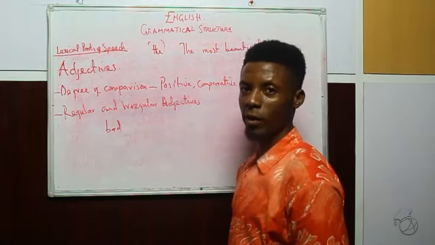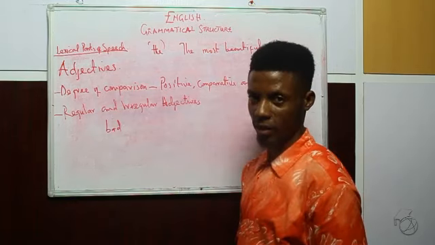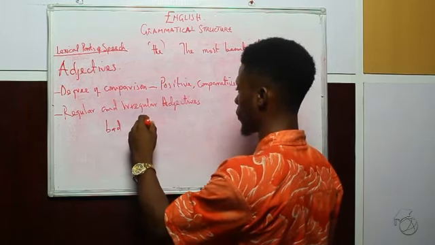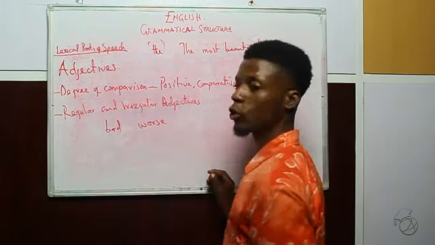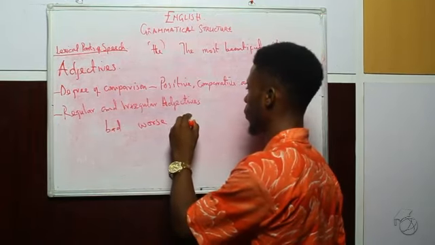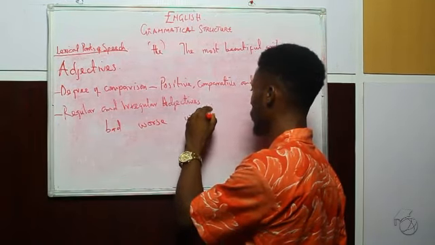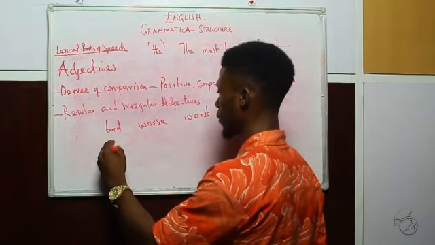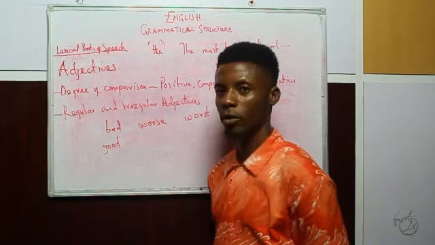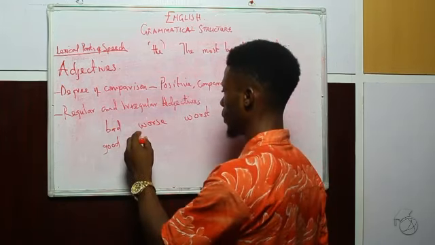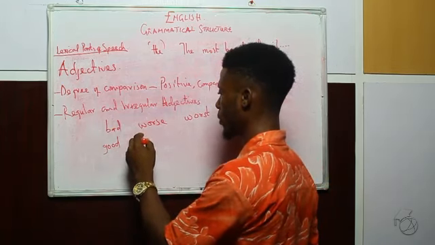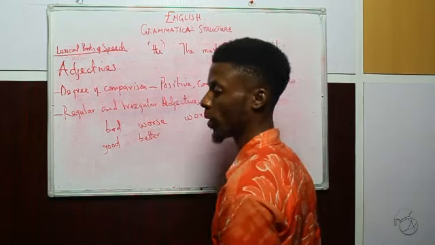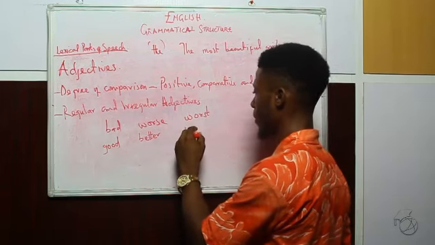The comparative degree of bad is not badder, neither is it more bad. It is worse. And the superlative degree is worst. Another one is good. You do not say gooder nor more good. The comparative degree of good is better, and the superlative degree is best.